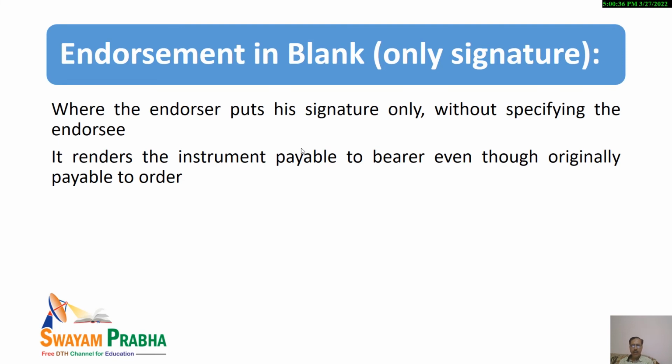When an instrument is endorsed and the endorser is putting his signature only, without specifying the detail of the endorsee, then it is known as endorsement in blank. It should be kept in mind that you are putting your signature as endorser, but you are not specifying the details about the endorsee. But it is very risky. It will make the instrument payable even to the bearer, even though originally it was payable to the order. So it should be kept in mind. That was all regarding endorsement in blank.